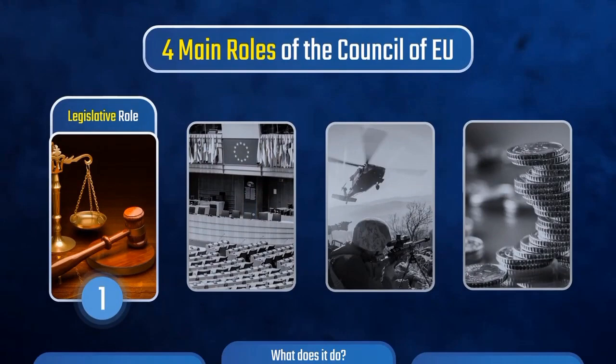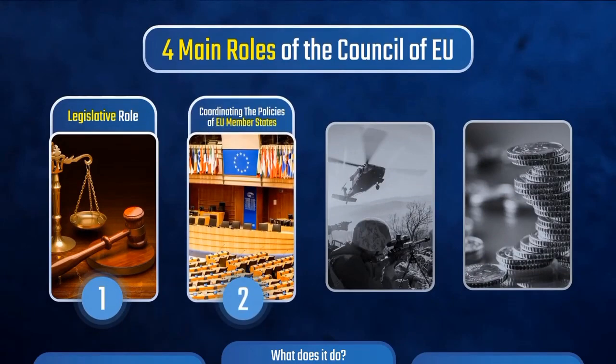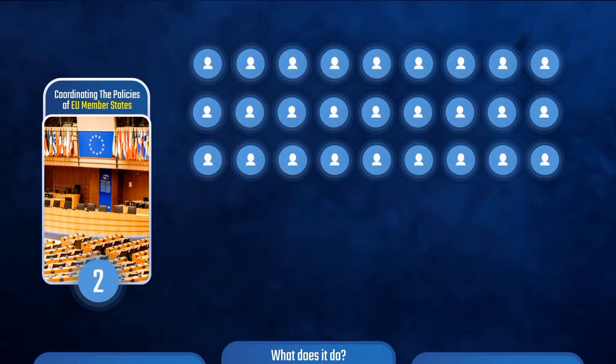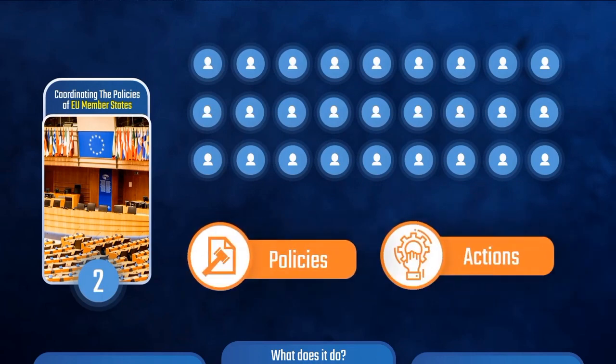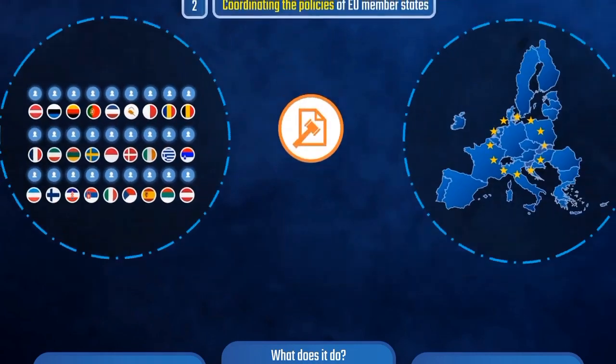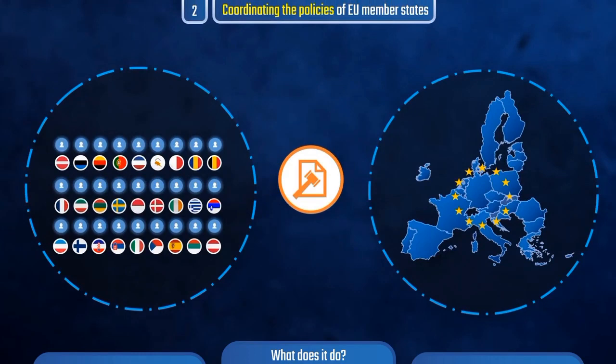Secondly, the Council is responsible for coordinating the policies of EU member states. This means that ministers ensure that policies and actions of each individual member state are aligned and consistent with the policies of the EU as a whole.